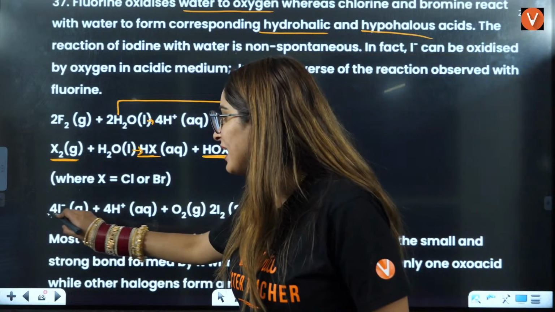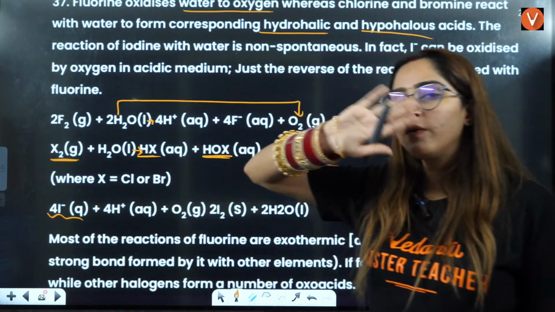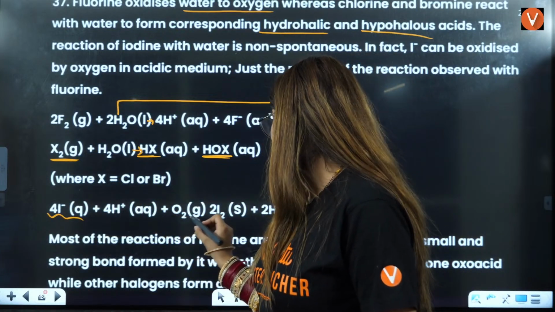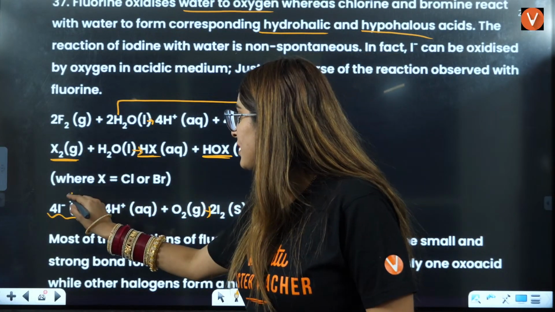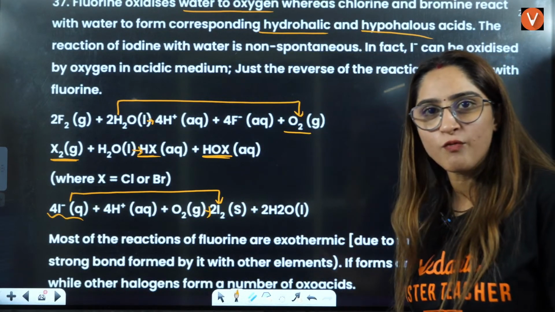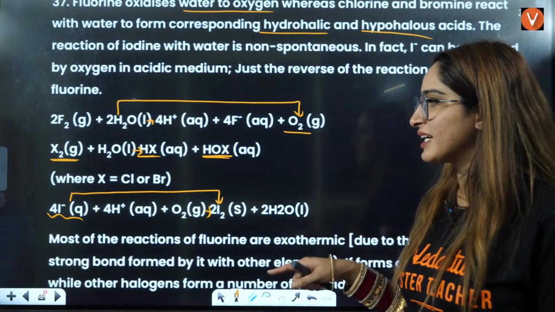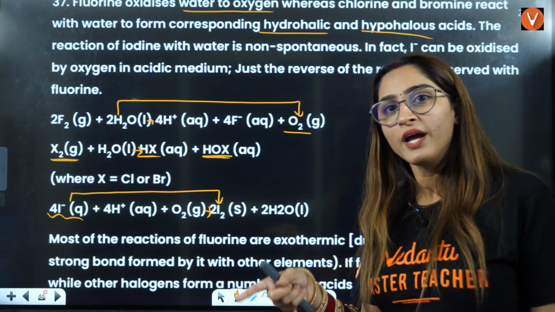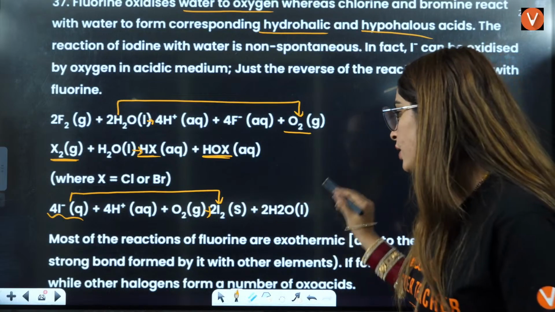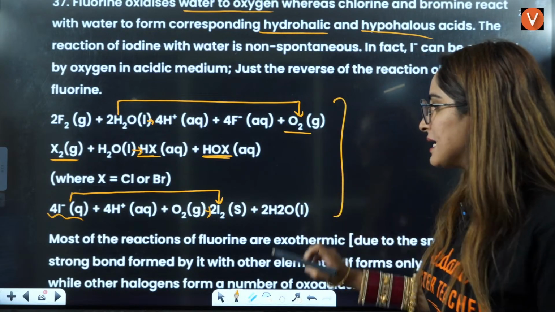I2 will not react with water, but I negative with oxygen is what can give you I2. That means it does the opposite of fluorine. Fluorine oxidizes water to O2, but I negative is getting oxidized by O2 to I2 here. That is very, very important, right? Okay.